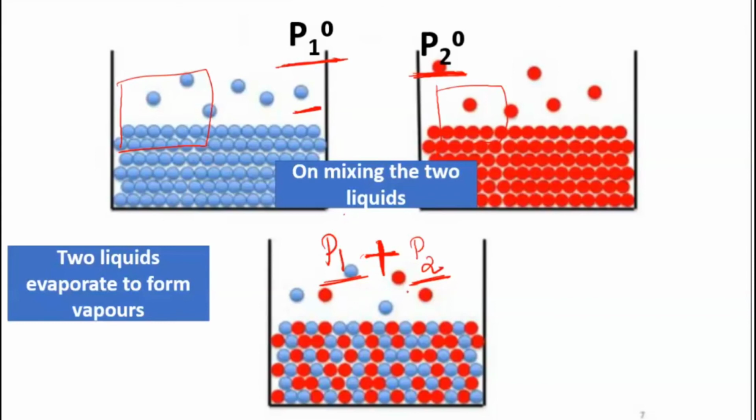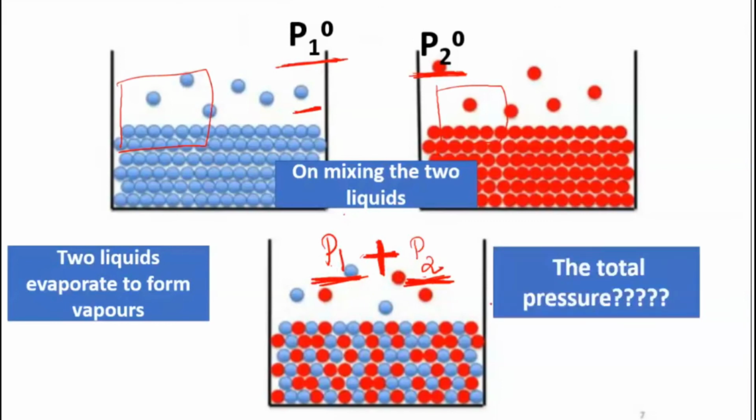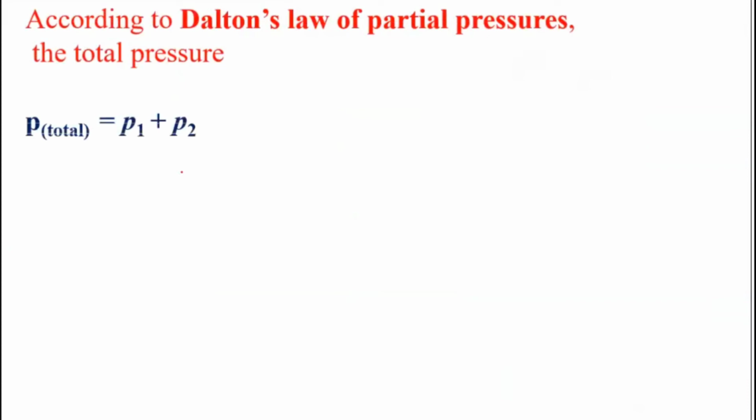Now just remember, when you have two components mixed together, the total pressure will be the sum of the pressures of component 1 and component 2, that is, the sum of all the components present here, according to Dalton's law. So I can write P total is equal to P1 plus P2.